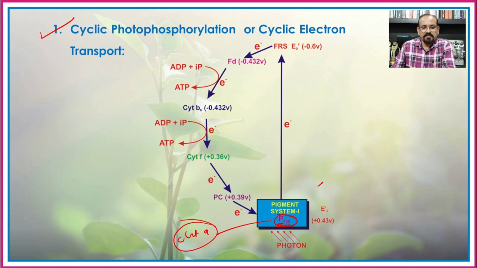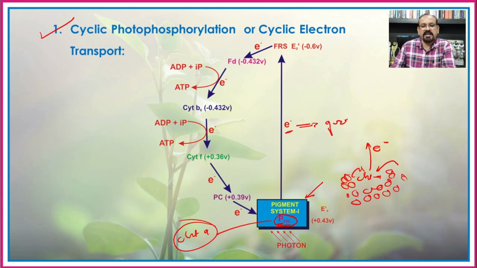So when this pigment system 1, that is the chlorophyll A and the other accessory pigments, absorb the light, they later transfer it to the chlorophyll A. So the electron will be released, because now the electron from the ground state will be expelled to the excited state.